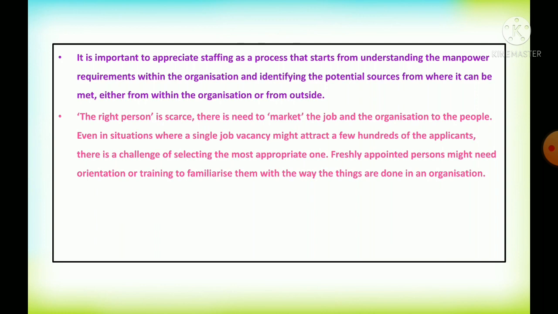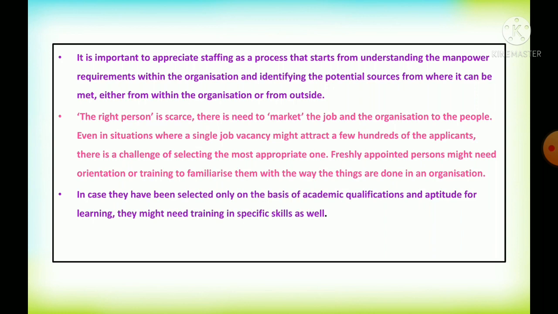Those freshly appointed persons might need an orientation program, introducing each and every organizational policy and rule to the newly joined worker who enters the organization. Sometimes we should also give training to familiarize them with the way things are done in the organization. This is given to those who are freshly appointed, who have started their careers freshly. For them, training and development activity is needed.